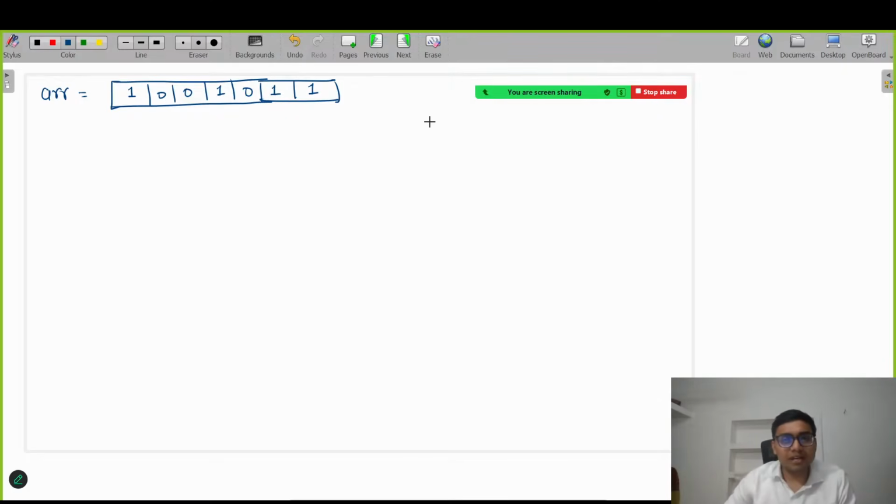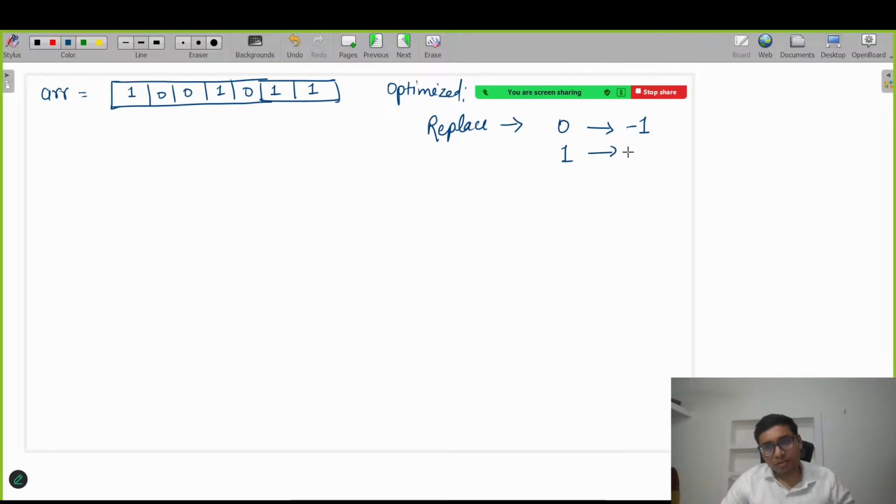So in the optimized version, we are going to replace 0 with -1 and 1 with +1. Just look at this particular example.